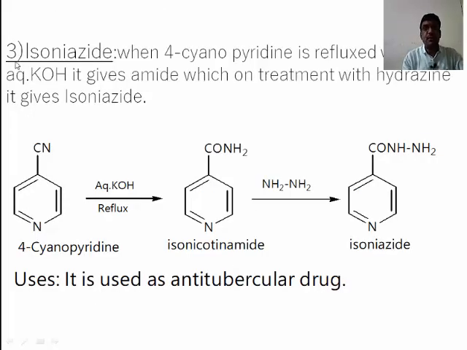Third one is very important, that is isoniazide. When 4-cyanopyridine is refluxed with aqueous KOH, it gives amide. This is 4-cyanopyridine. At 4 number position, cyano group is there containing C triple bond N. This on action with aqueous KOH on refluxing gives C double bond ONH2, that is called isonicotinamide, which on reaction with hydrazine gives NH-NH2 and C double bond O. That is called isoniazide, which is very useful as an anti-tubercular drug.